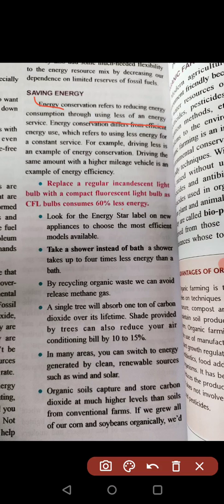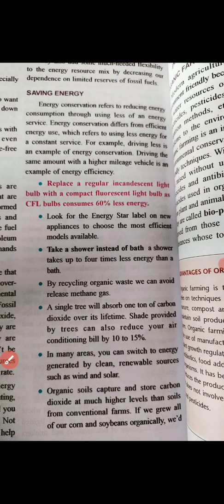So energy efficiency means getting more from less resource, but energy conservation is reduction of the use of energy. So this is the difference between efficiency and conservation. Now, how can we conserve energy, that is, reduce the use of energy?